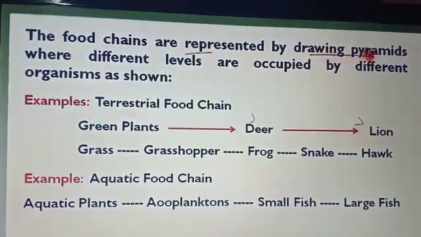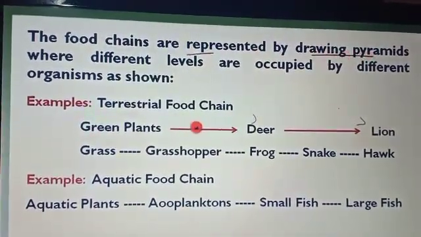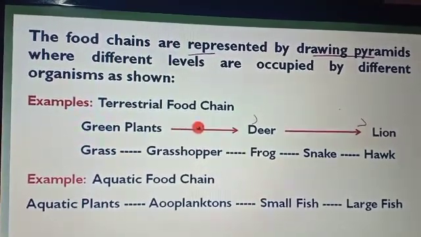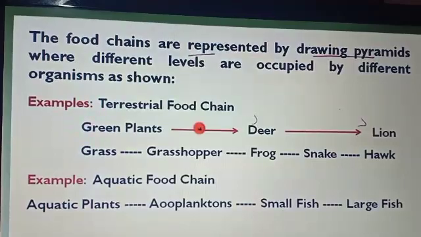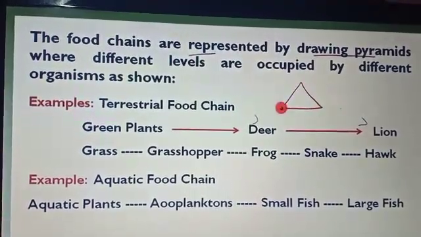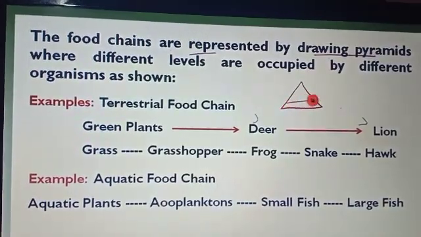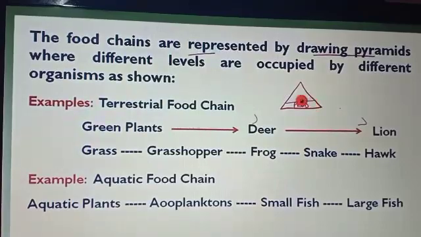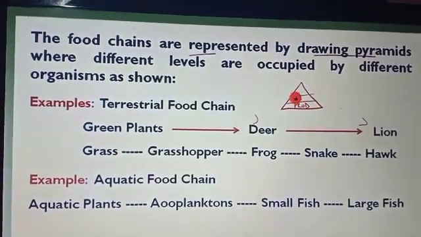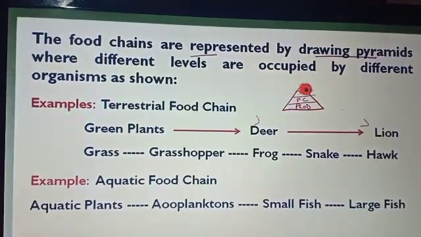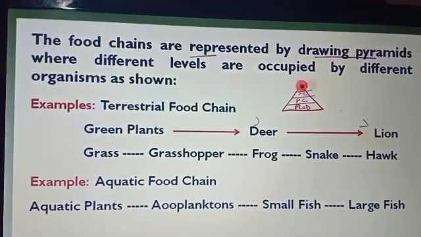Now the next one, here you can see the food chain represented by a drawing like a pyramid, where the different levels are occupied by different organisms as shown in the figure. At the base of the pyramid the producers are there, means the green plants, those who make their own food.